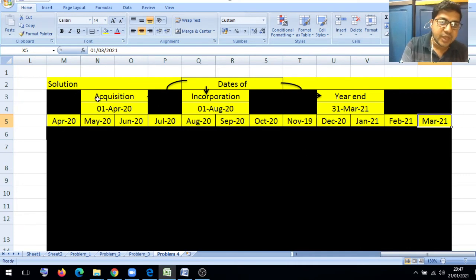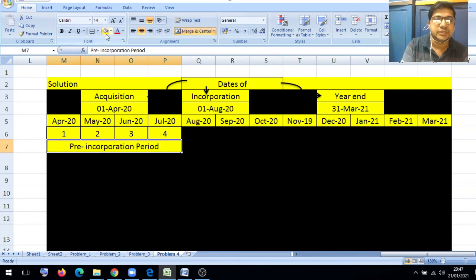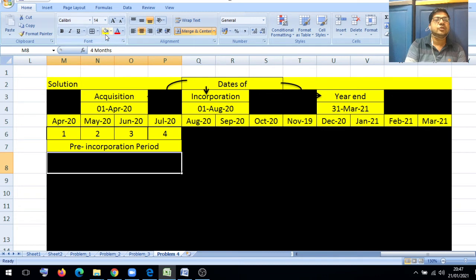Now friends, from the date of acquisition to the date of incorporation, how many months are there? 1st April 2020 to 1st August 2020. How many months are there? April 1, May 2, June 3, and July 4. It means 4 months. These 4 months are called the pre-incorporation period.